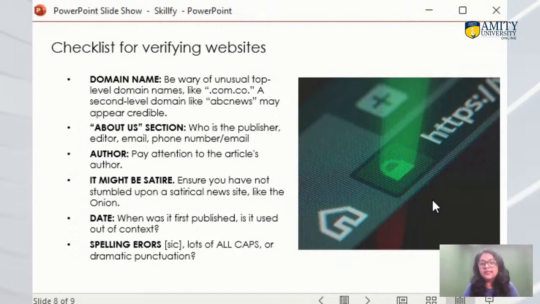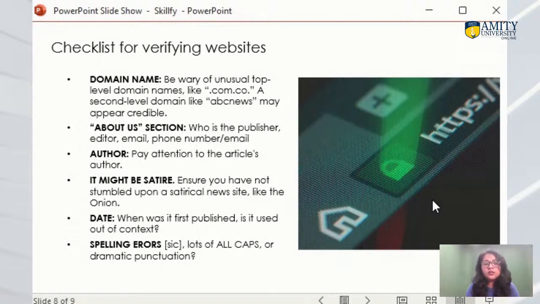The about section is also very important. Whenever you are reading information and you are doubting it, go and check the about us section. Who is the publisher, who is the editor of this website? Do you think that they are authentic people, or is it a fake website or a news aggregator website, who are just collecting the news from here and there, and running their website, right?